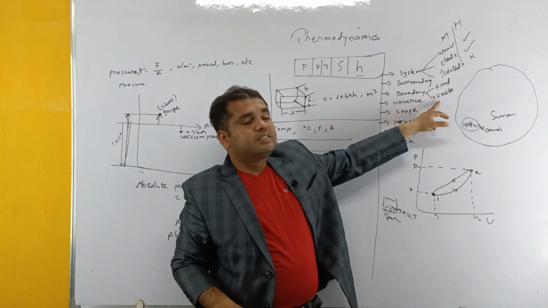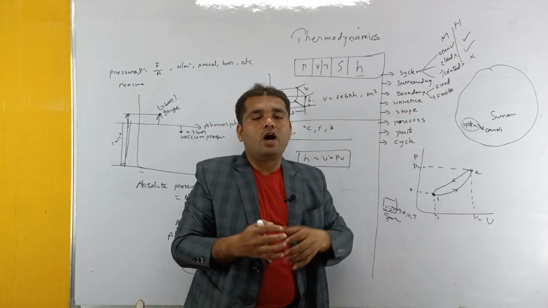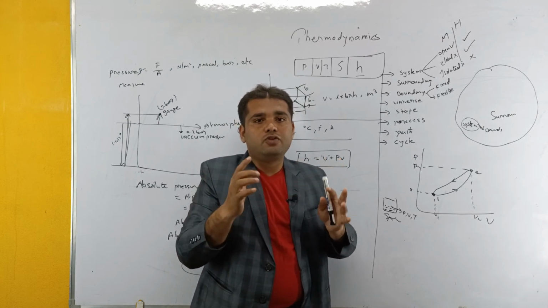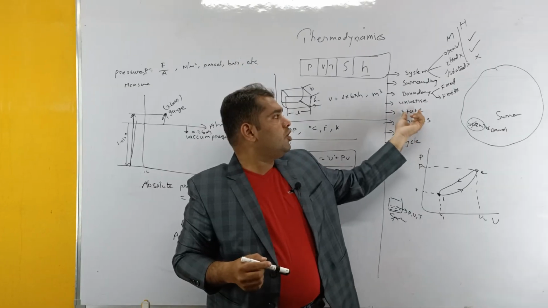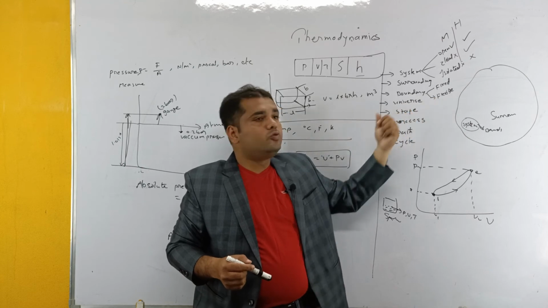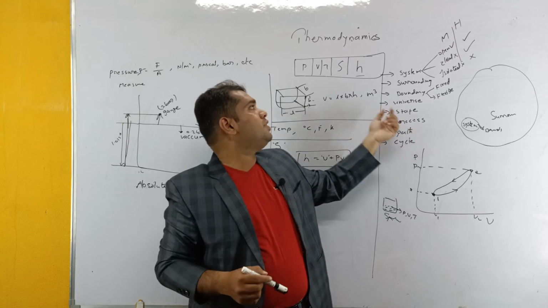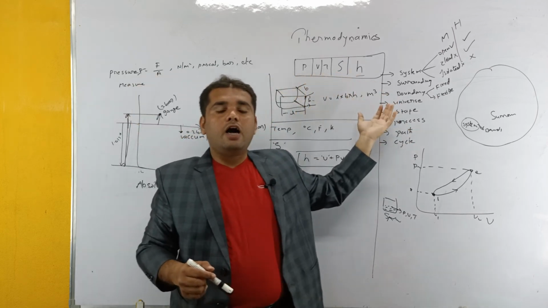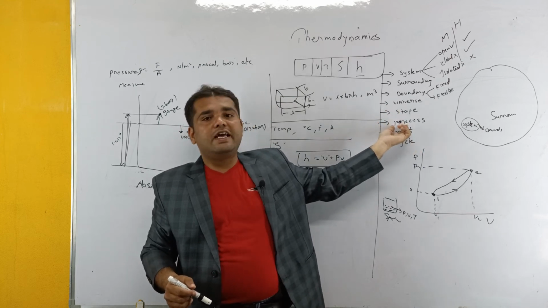Coming to flexible boundary, for example, if you take a balloon and you are blowing it, what happens? The volume will increase. So that space, that means the boundary, is going to increase. That is called a flexible boundary. Next, coming to processes. There are different types of processes based upon pressure, volume and temperature. Those are the isothermal process and isobaric process. We can discuss those processes in detail later.